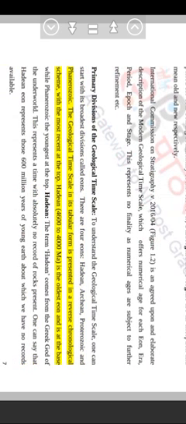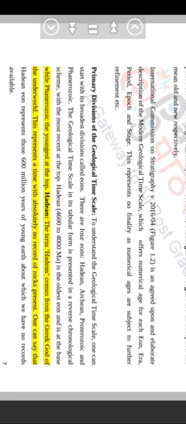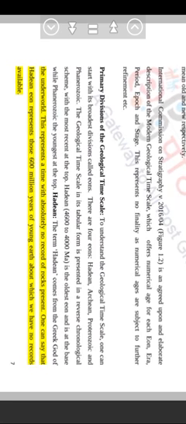To understand the geological timescale, one can start with its broadest divisions called eons. There are 4 eons: Hadean, Archean, Proterozoic and Phanerozoic. The geological timescale in its tabular form is presented in a reverse chronological scheme, with the most recent at the top. Hadean, 4600 to 4000 Ma, is the oldest eon and is at the base, while Phanerozoic is the youngest at the top. The term Hadean comes from the Greek god of the underworld. This represents a time with absolutely no record of rocks present. One can say that Hadean eon represents those 600 million years of young Earth about which we have no records available.